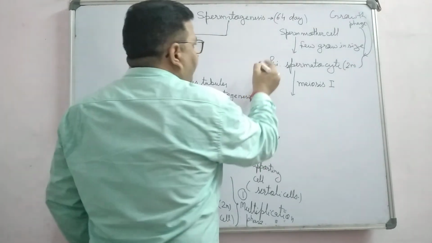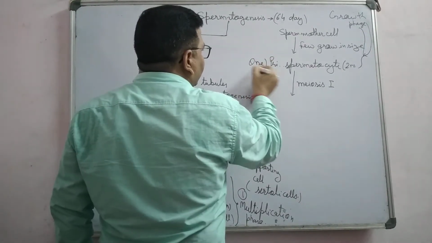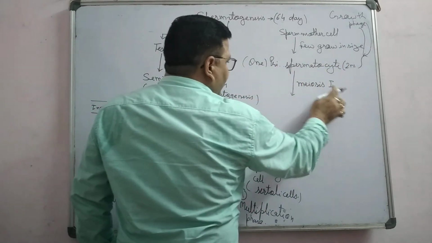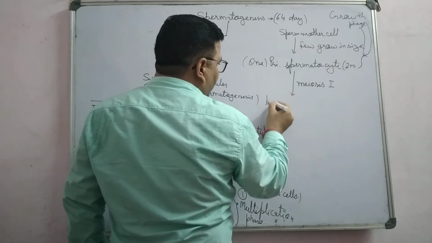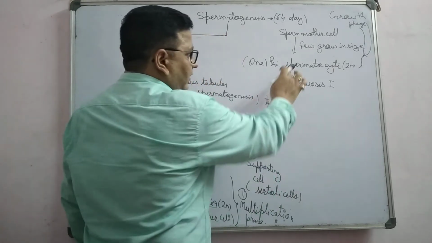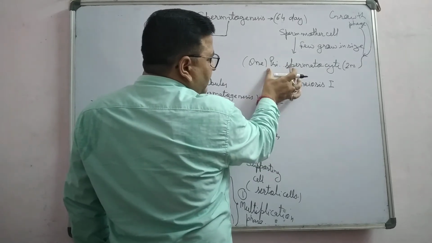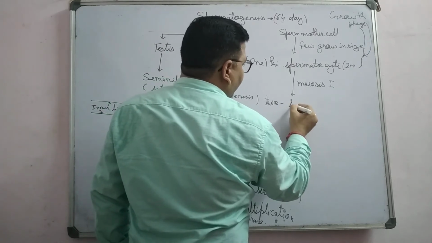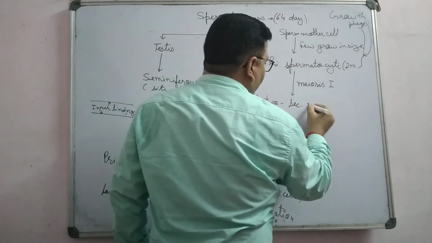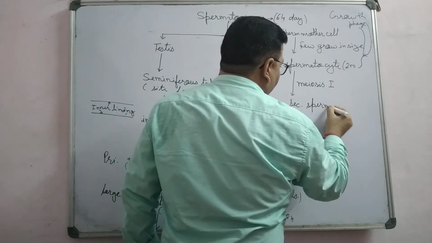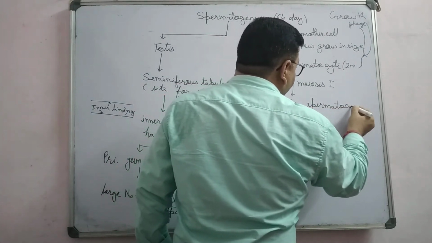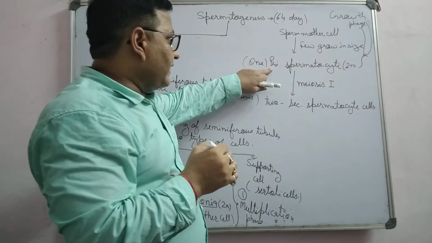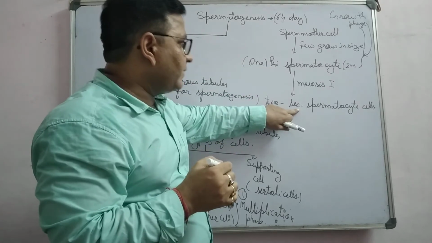So from one primary spermatocyte, with meiosis first, there is the formation of two secondary spermatocyte cells.